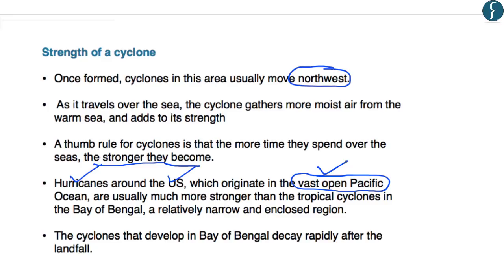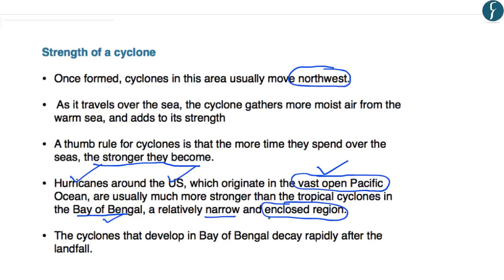This is because the tropical cyclones that originate in the Bay of Bengal stay on the sea for a very short period of time. This is because the Bay of Bengal is relatively narrow and an enclosed region. So you can see that the hurricanes which develop in the US are stronger as compared to the tropical cyclones that develop in the Bay of Bengal region.